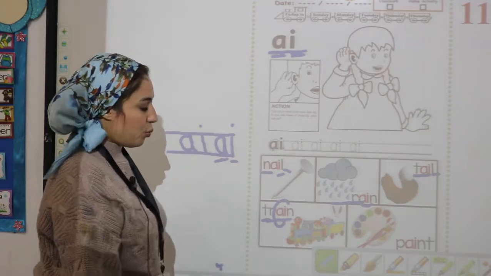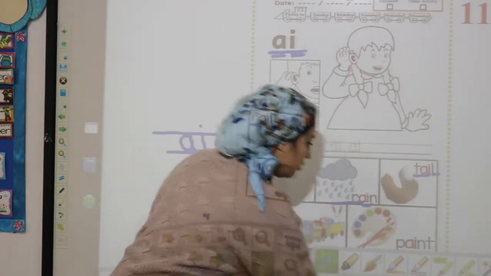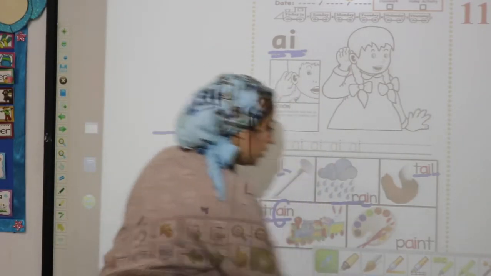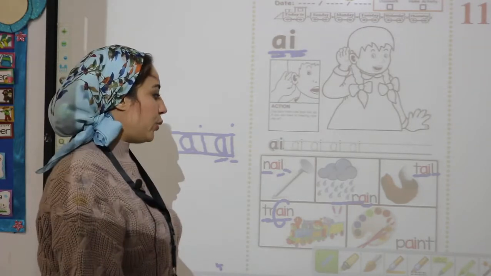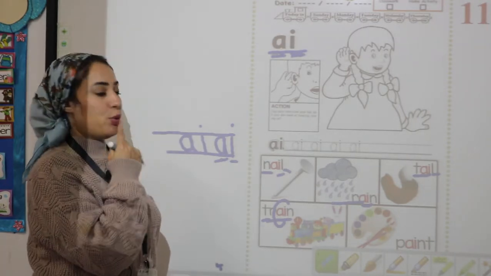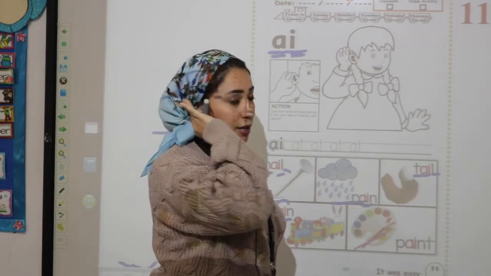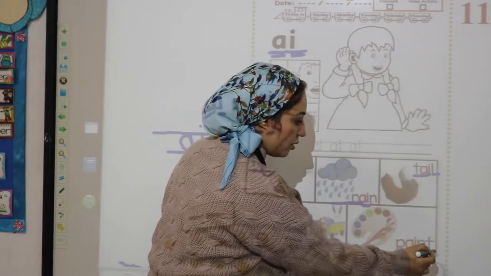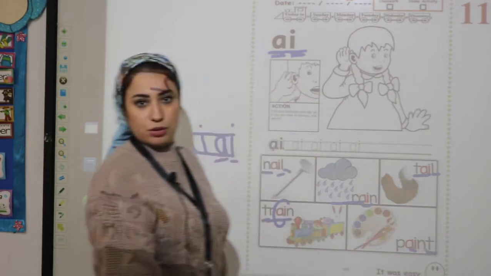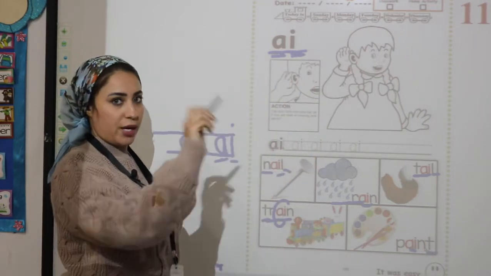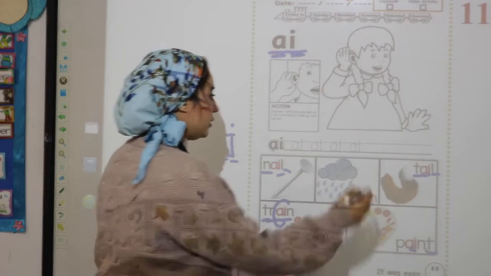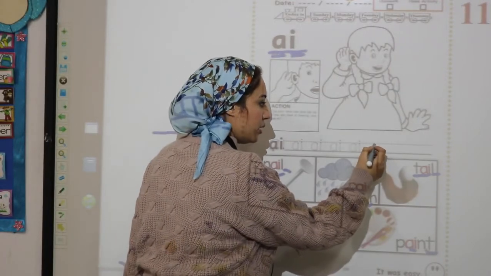Okay. Look, what is this picture? Paint. So what is the first sound in the word paint? P. And what is the middle sound here? A. What is the last sound? T. Paint.